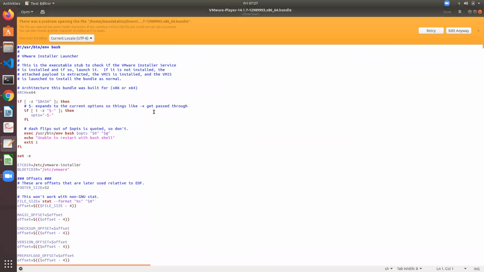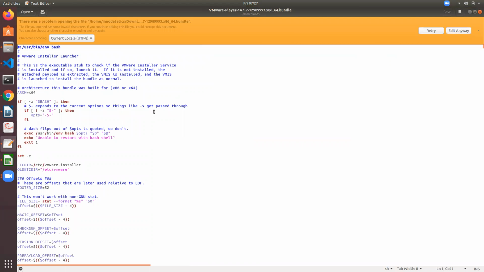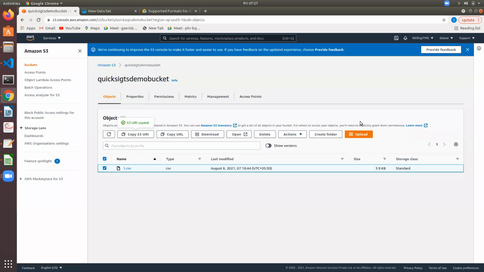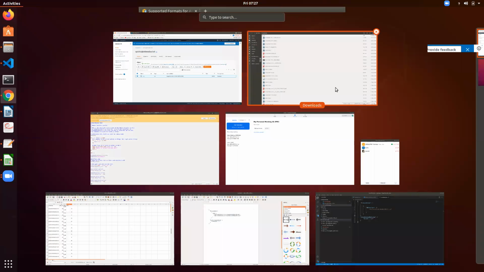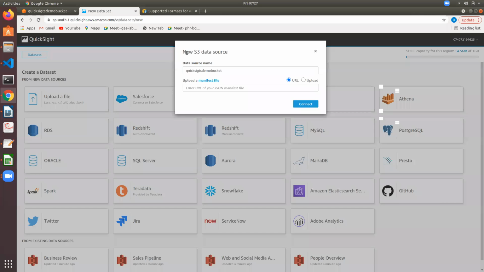Let me check this. Here, upload, not upload, manifest file, QuickSight. Yeah, new data set, right? We need to provide the manifest file now.